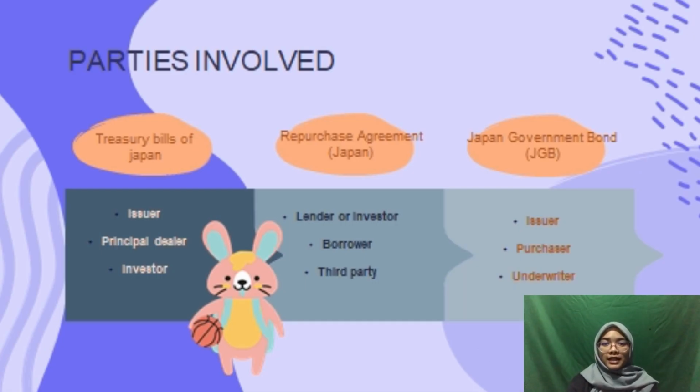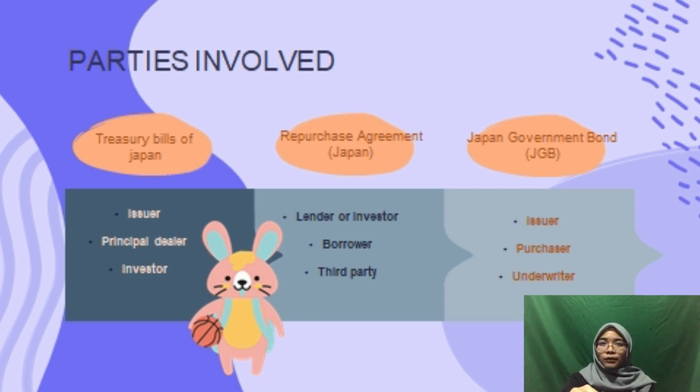My name is Nuriziana Nabila binti Muhammad Izzuddin, number 2557887. I will present about the parties involved in the instruments that we have already picked. Okay, for the first one is the Treasury bills of Japan. The parties involved are issuer, principal dealer, and investor.